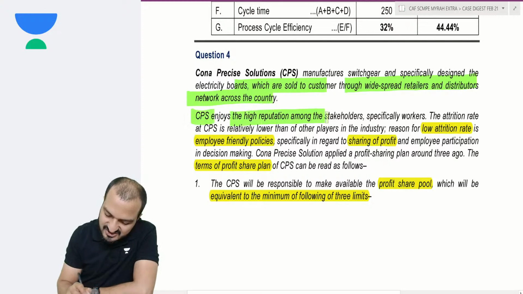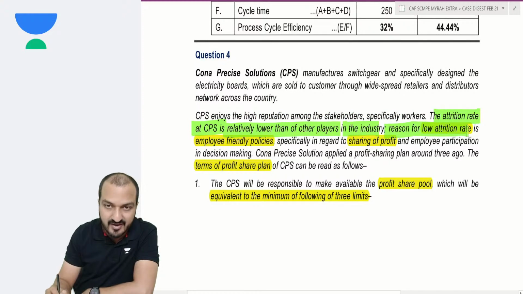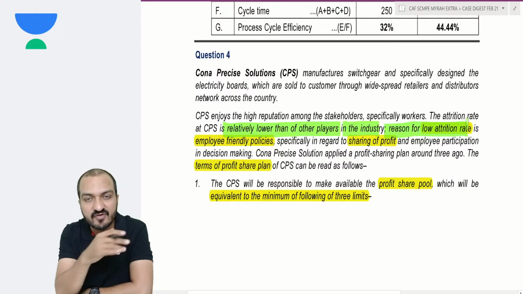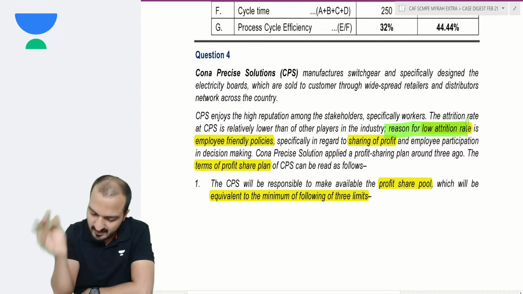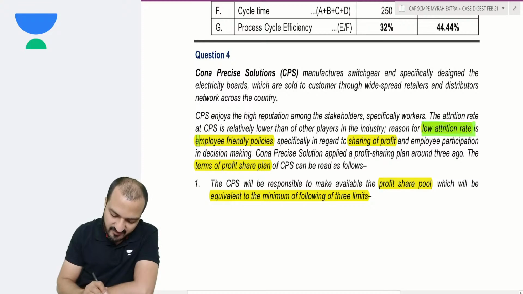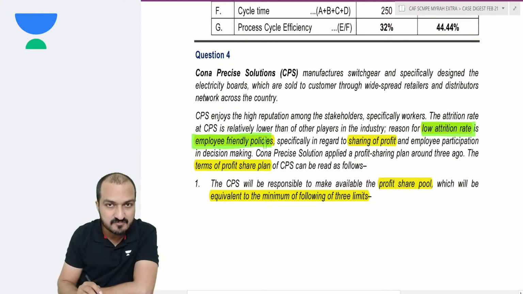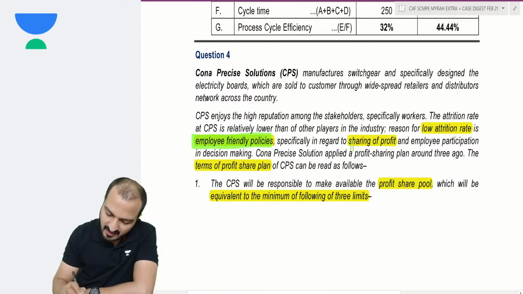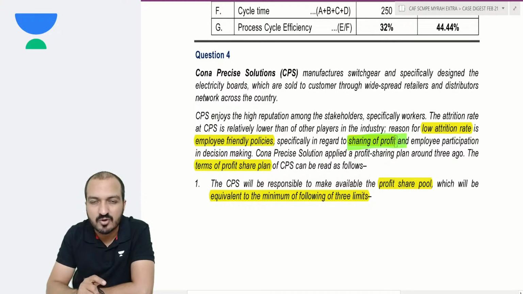CPS enjoys high reputation among the stakeholders, specifically workers. The attrition rate at CPS is relatively lower than the other players in the industry. The reason for low attrition, meaning workers leaving the company: my company has low attrition rate because I'm having employee friendly policies, and more importantly, a policy of sharing profit with my employees.